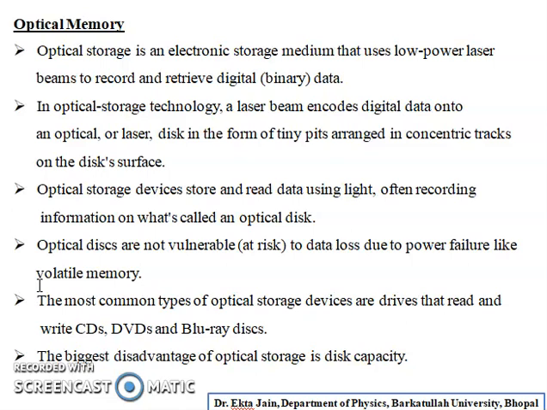Optical storage devices store and read data using light, often recording information on what's called an optical disc. Optical discs are not vulnerable. It means the optical discs are not at risk of data loss due to power failure like volatile memory.